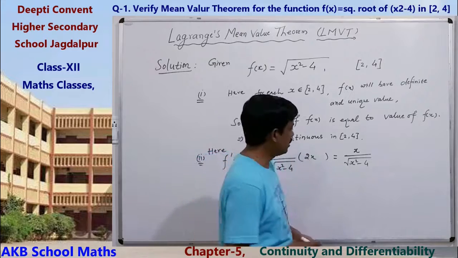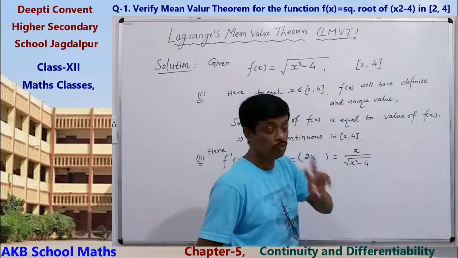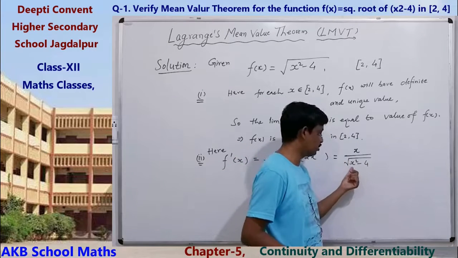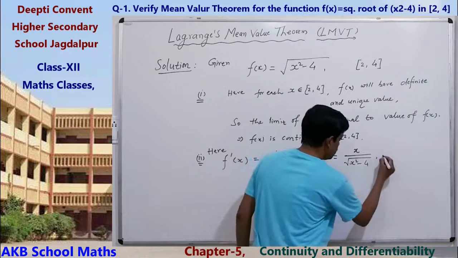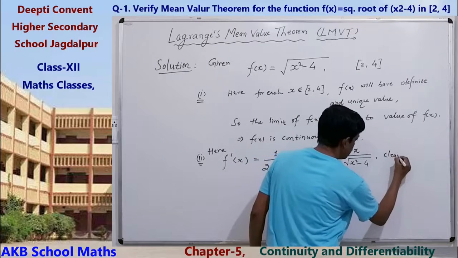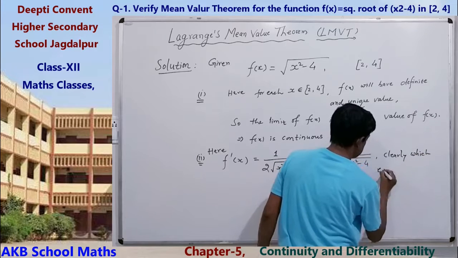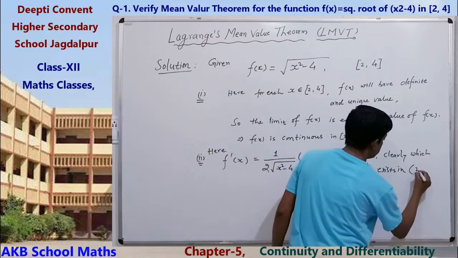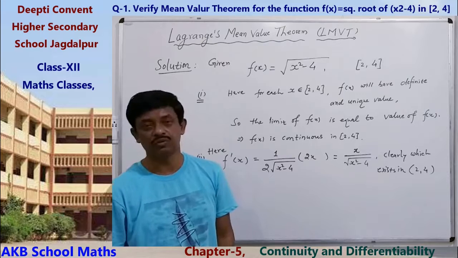It is very clear that this value exists in the open interval (2, 4). Open interval means there will be no 2, because if we take 2, then this will be 0. So 2 is not to be taken. Clearly this exists in the open interval (2, 4).